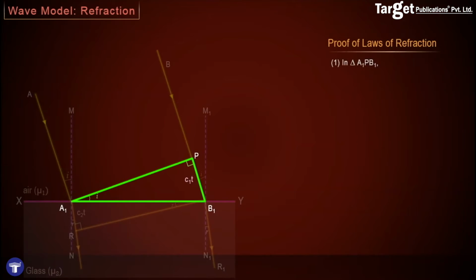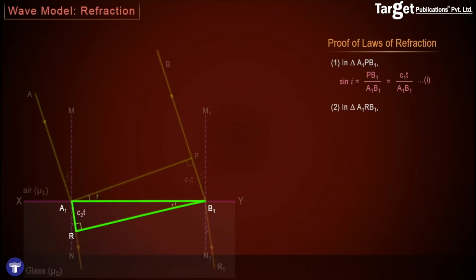Finally, let's see if we can prove the laws of refraction using this wave theory of light. In triangle A1PB1, we see that sine i is equal to PB1 upon A1B1, that's opposite upon hypotenuse, which is nothing but C1t divided by A1B1. Similarly, in triangle A1RB1, I get sine r, which is A1R upon A1B1, which is nothing but C2t upon A1B1.